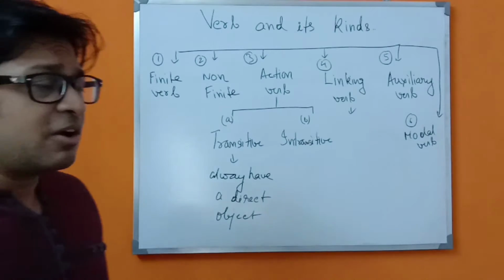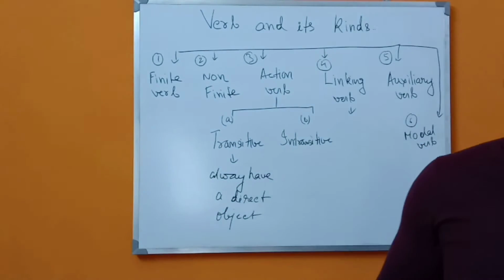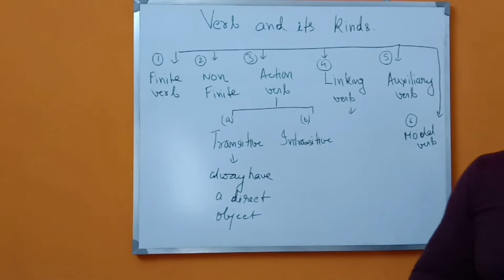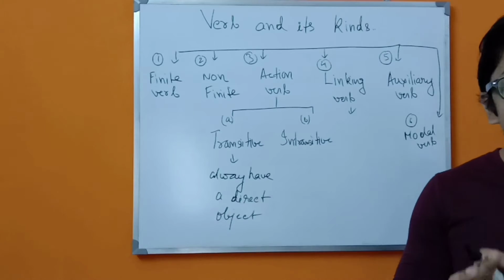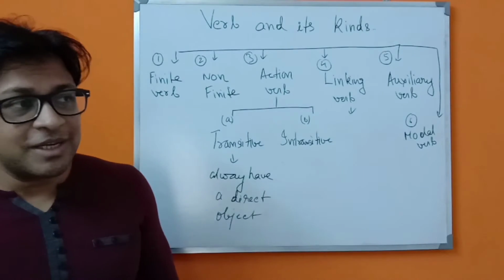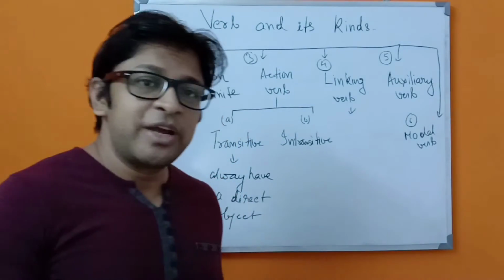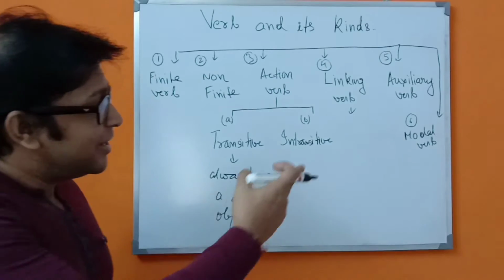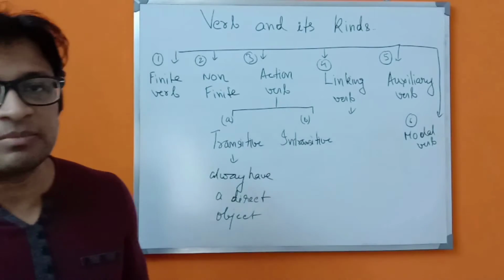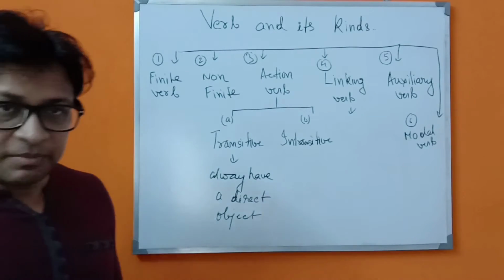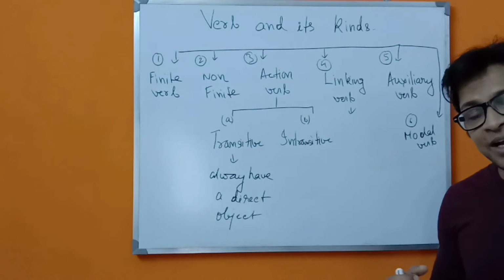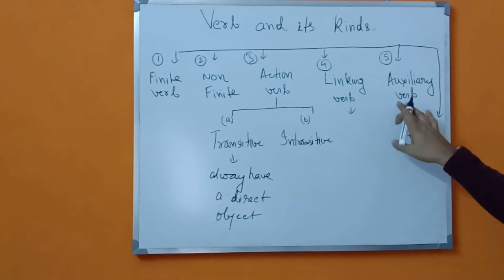What is an auxiliary verb? Auxiliary verbs are the be verbs: has, have, am, is, are, was, were. So what does an auxiliary verb perform? It acts as a helping verb. It helps the main verb to say something, or it helps the sentence to express its meaning. Last is the modal verb. Both of them are similar. Auxiliary verb and modal verb both are similar. By using modals, they also show that it is performing the same thing, like helping. So these two are quite the same.